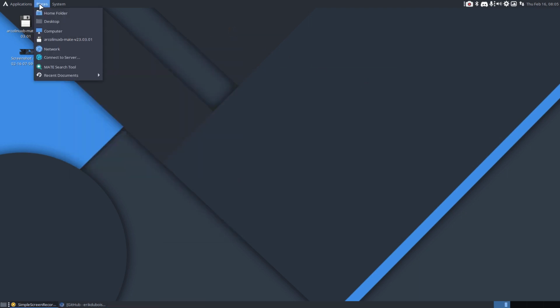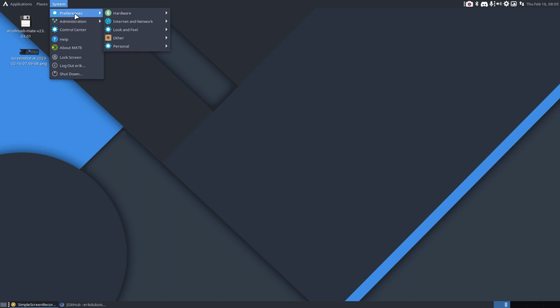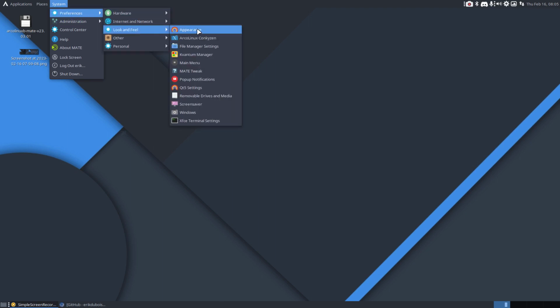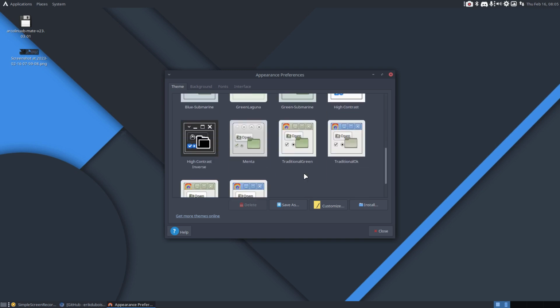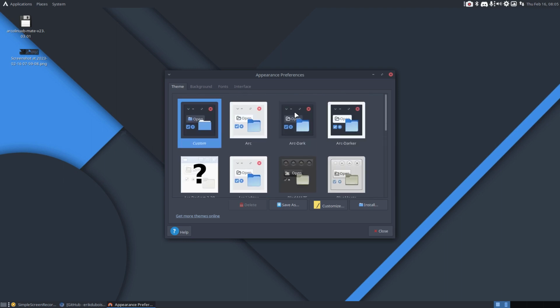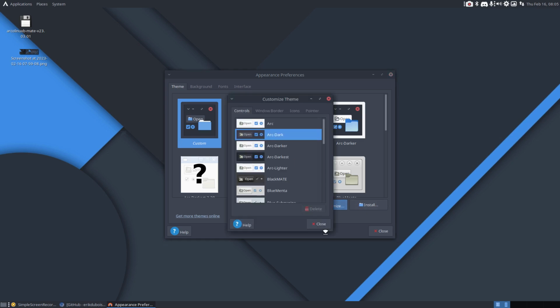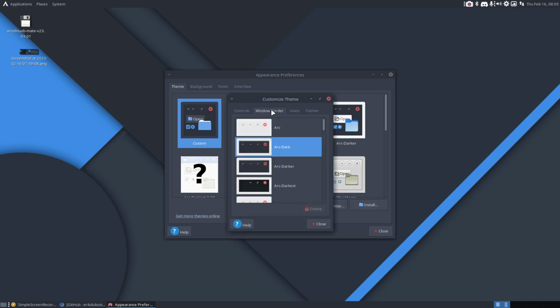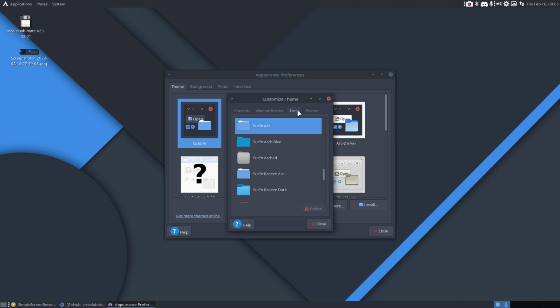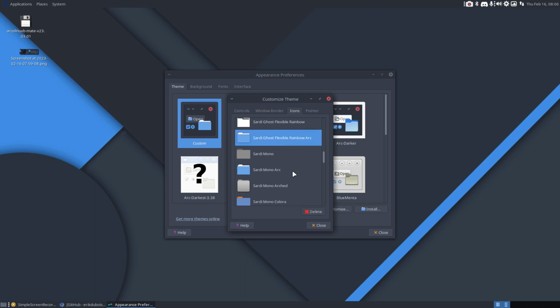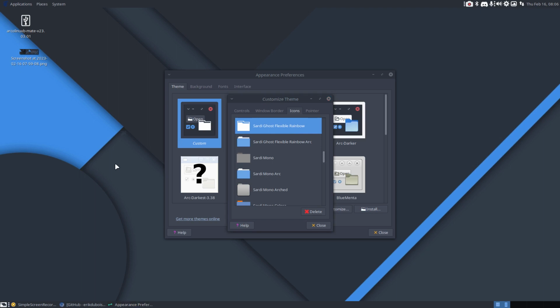So let's have a look, and that's the what if that I had. How will it look on Mate? So look and feel, appearance, and then you choose something already that you're happy with, more or less. So these are all the choices. I'm going to go for custom. Custom is already Arc-Dark, and then customize this thing further. Arc-Dark, window border Arc-Dark, or something else. The borders can be chosen. Icons, and then where is Sardi? And there was something about rainbow. Here it is. Sardi-Flexible-Rainbow-Arc.